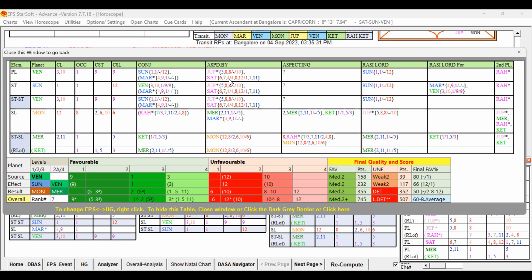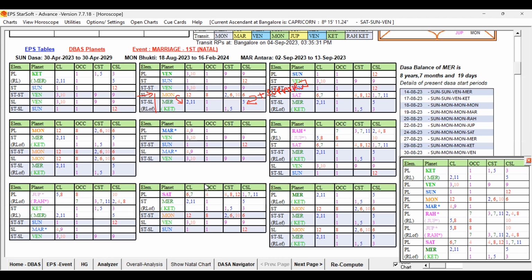The unfavorable will give some hurdles. That's all. So Venus and Sun are again in the star of Venus only. So the role of the key planets of the destiny planet itself is present in the support. That way, the Venus Dasa is supportive for the marriage.